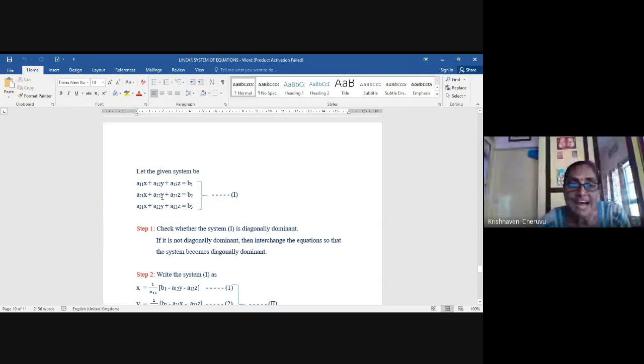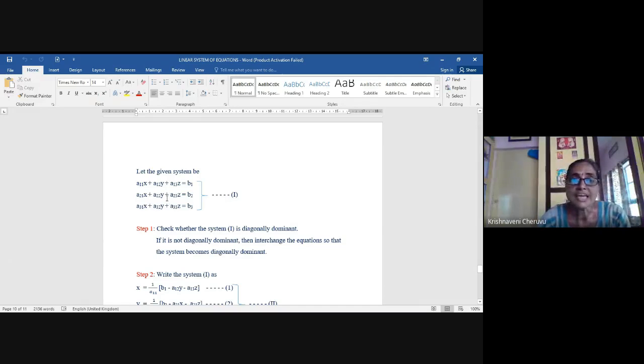Okay, so like that, usually you'll be given equations which are diagonally dominant only. Means A11 should be bigger than the other 2 coefficients in the first equation. A22 must be bigger than the other 2 coefficients in the second equation. A33 must be bigger than the other 2 coefficients in the third equation. Bigger in the sense that you ignore negative signs, girls, absolute value.